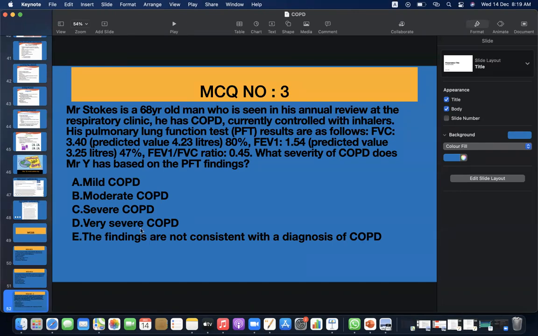C. Yeah, that's C. You can see, as I mentioned on the slide as well, FVC is 80%, and you can see the pattern. FEV1 is 1.4, which is 47%. So as per the slide, it would be severe.